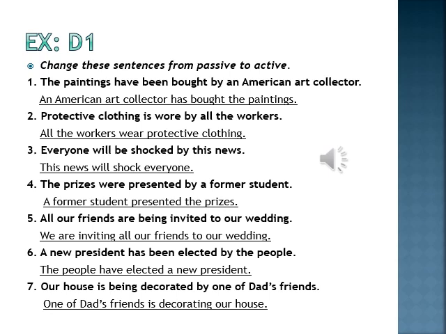The second sentence says: protective clothing is worn by all the workers. Here all the workers are the subject, so it will become the subject of our active voice. So we will change it this way: all the workers wear protective clothing. Third sentence is: everyone will be shocked by this news. This news will shock everyone. So all the exercise has been done for you. Note it down in your book accordingly, as I have done in the slide.